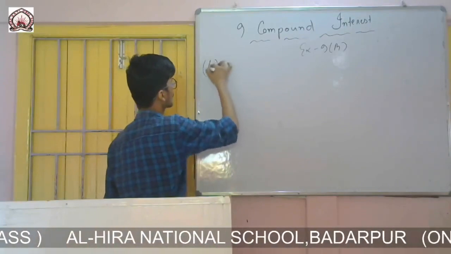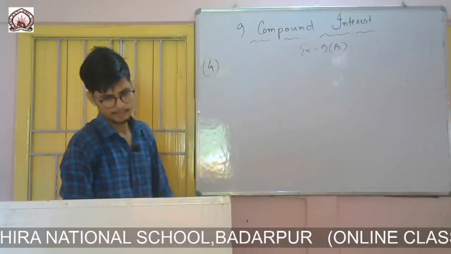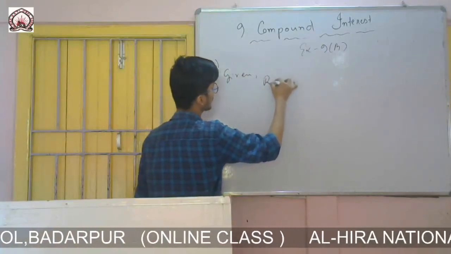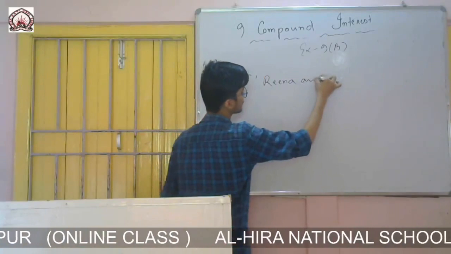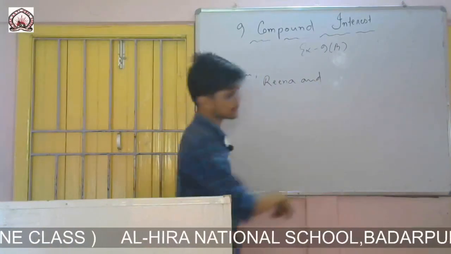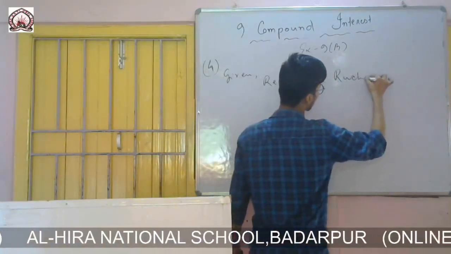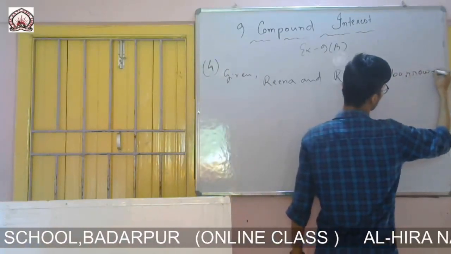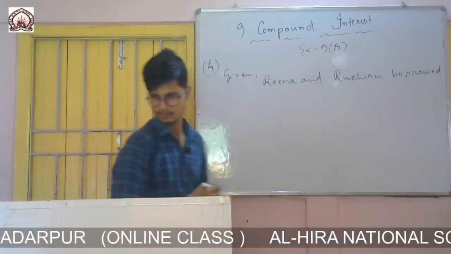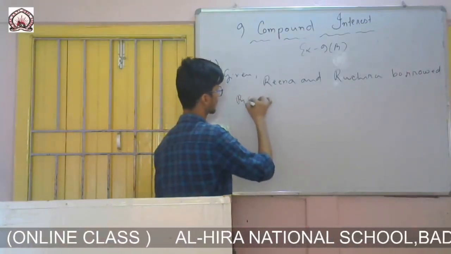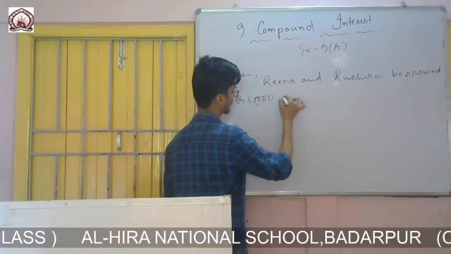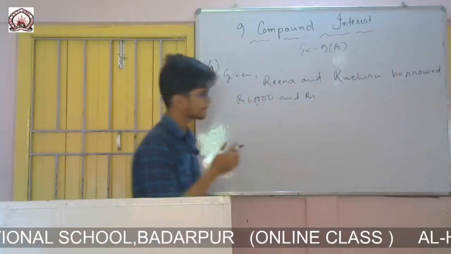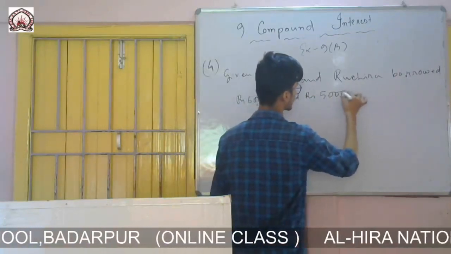Question number 4. Given Rina and Ruchira borrowed rupees 60,000 and rupees 50,000.